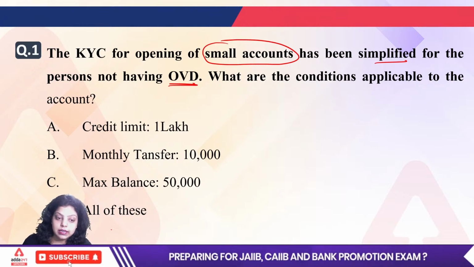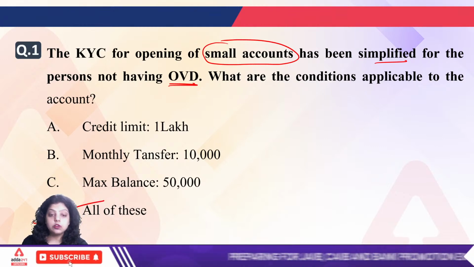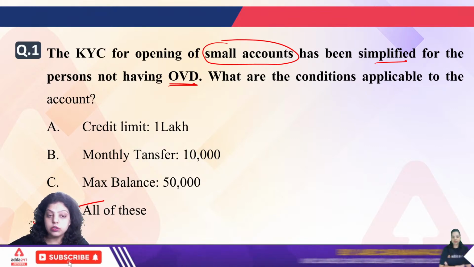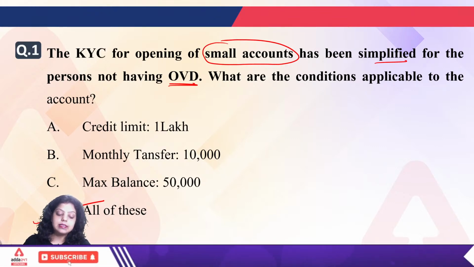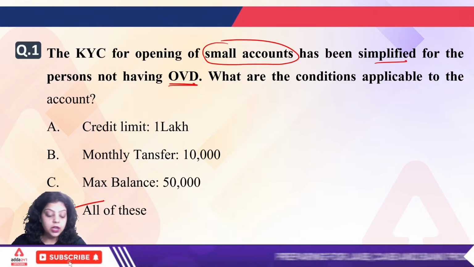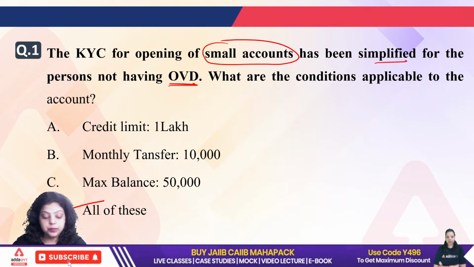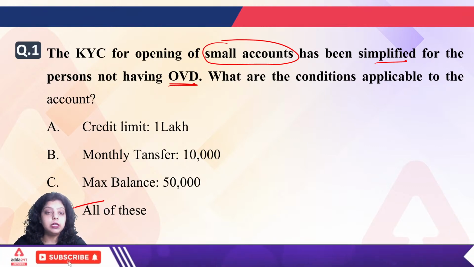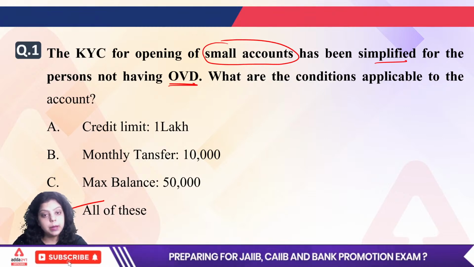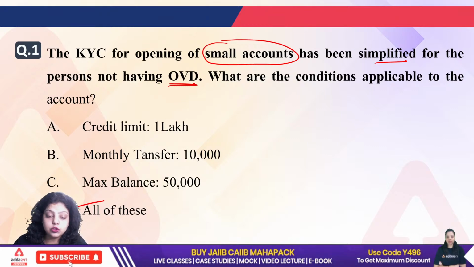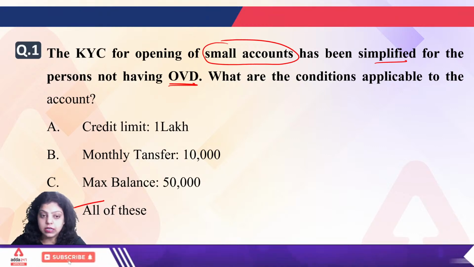All of these are correct because when we are talking about a small account, this is a BSBD account. BSBD account is also known as your small account, in which there are certain conditions. First condition is maximum deposit at any time should not exceed 50,000. Second is you will be able to get a credit limit or loan in 1 year up to 1 lakh only. And the third is withdrawal and transfer in a month should be only 10,000, not more than 10,000.